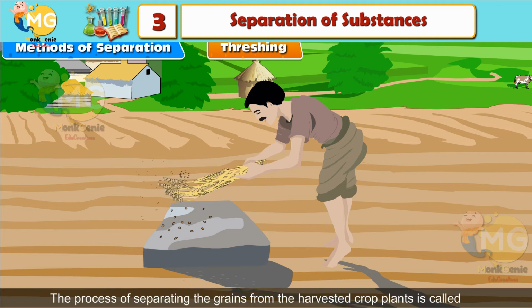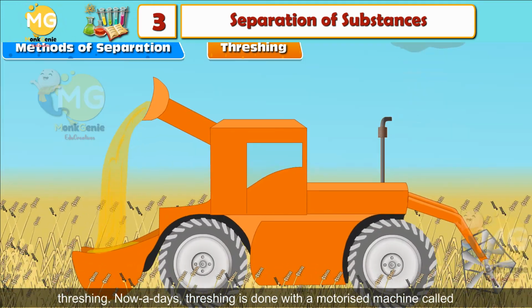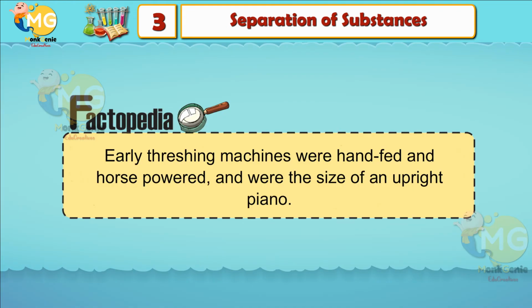Threshing. The process of separating the grains from the harvested crop plants is called threshing. Nowadays, threshing is done with a motorized machine called thresher. Factopedia. Early threshing machines were hand-fed and horse-powered and with the size of an upright piano.